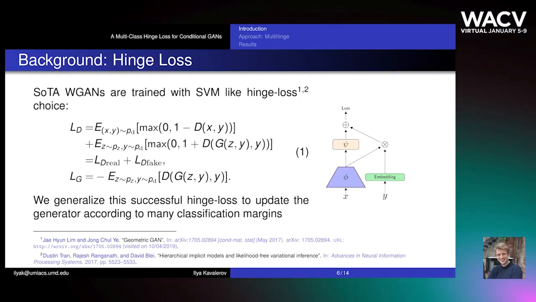Current state-of-the-art GANs like self-attention GAN or BigGAN use the SVM-like hinge loss with a projection discriminator Wasserstein GAN. This network uses class information Y via an embedding inside the network architecture when making the real-fake decision. The discriminator learns an affinity, not probability, of positive value for real images and negative value for fake images. A margin of size 1 is enforced around the decision.